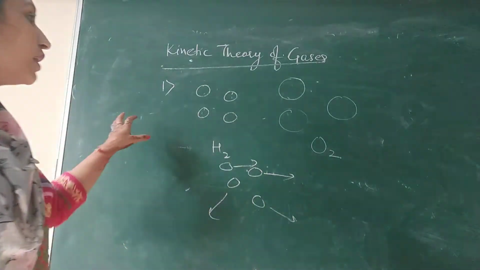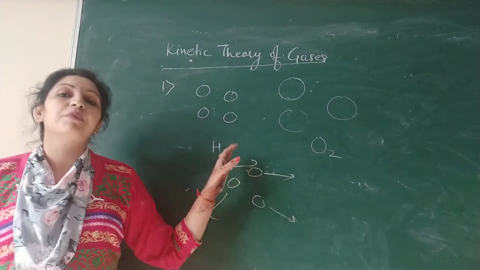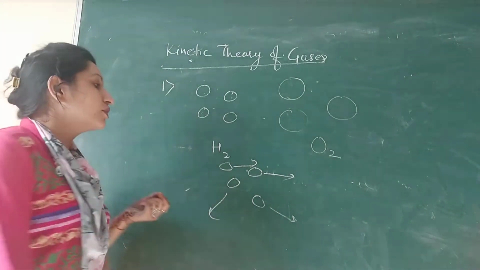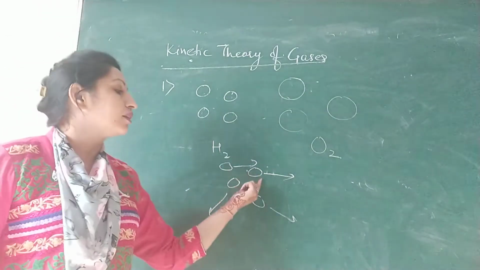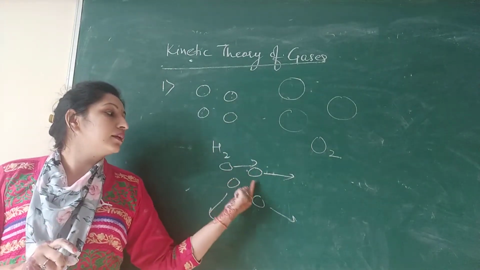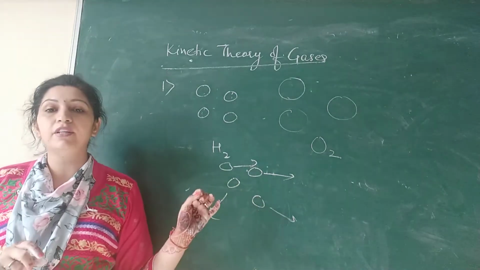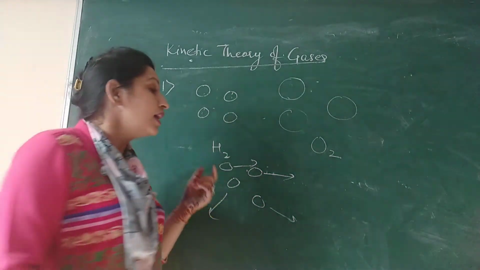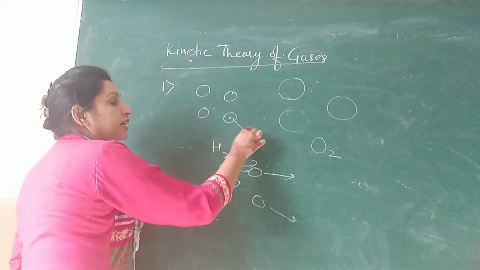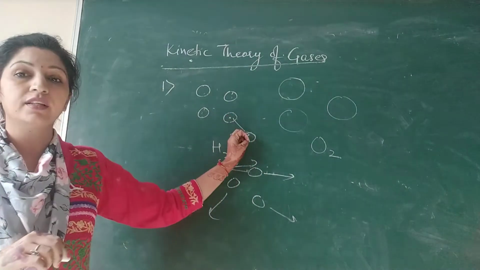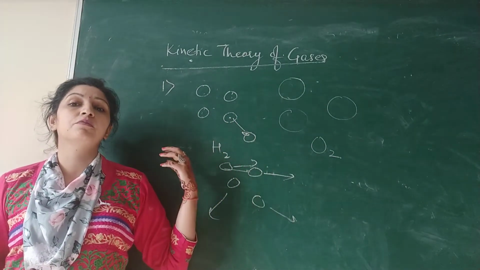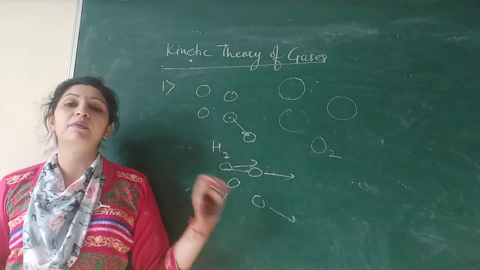After that, when they collide, that collision is perfectly elastic collision. What does perfectly elastic collision mean? When they collide with each other, the magnitude of velocity doesn't change. Only the direction changes. It means speed will not change, but velocity will change, because direction changes. Suppose this molecule hits another molecule and they collide with each other. At that time, the molecule may bounce back, but its speed will not change; speed will remain the same.